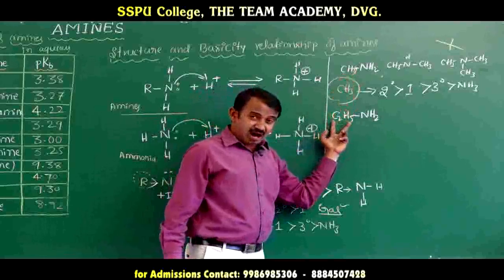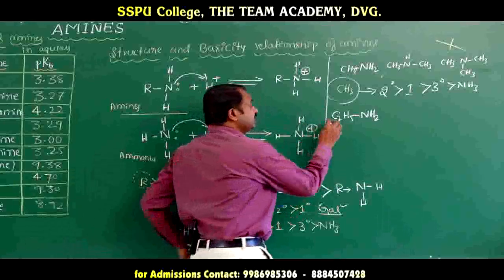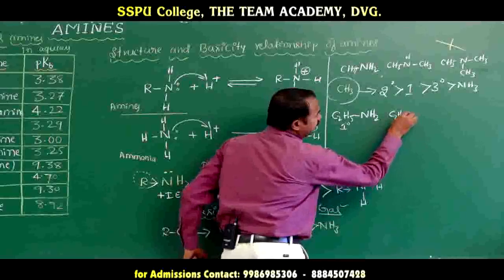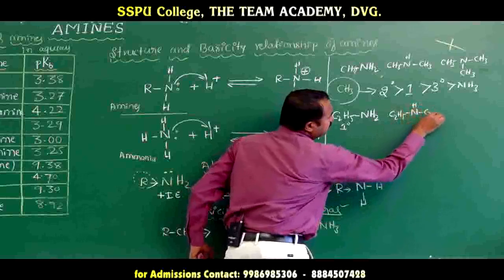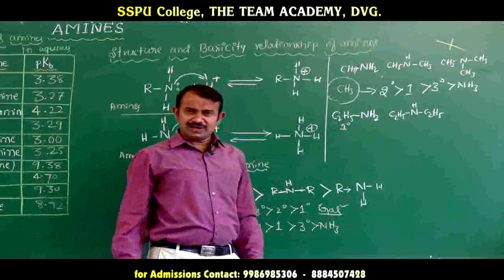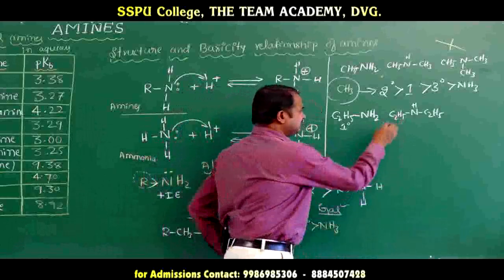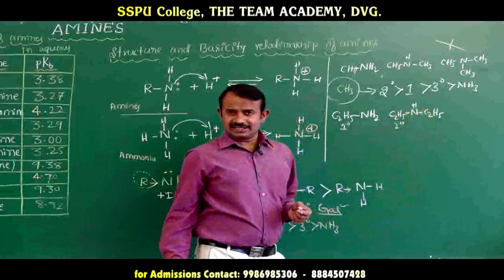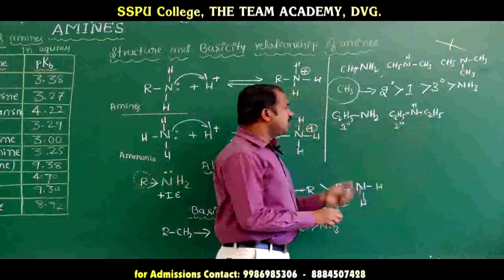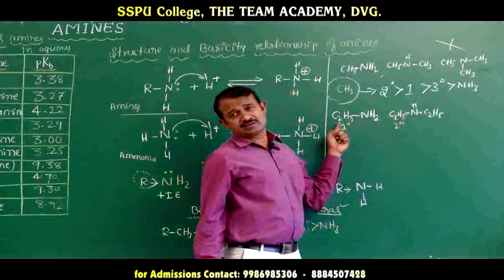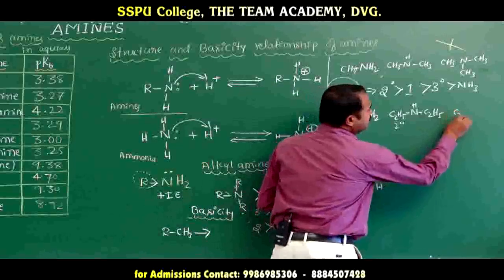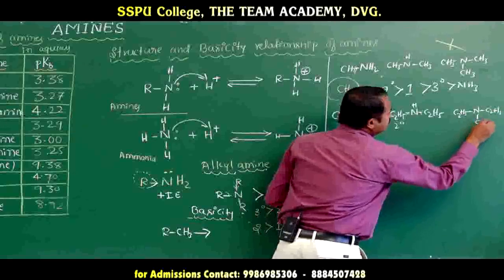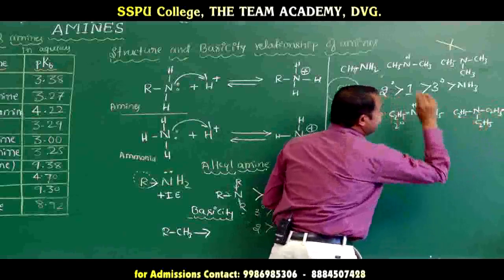Here, with R equal to C2H5, ethylamine is a primary amine. Next I will write the secondary amine, C2H5NHC2H5. This is a secondary amine. Here also the alkyl electron releasing group increases, so basicity also increases. The secondary amine is more basic than the primary amine. Next we will go for the tertiary amine, (C2H5)3N. This is a tertiary amine.